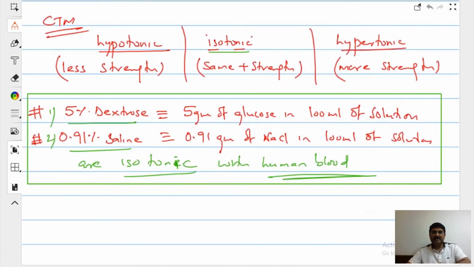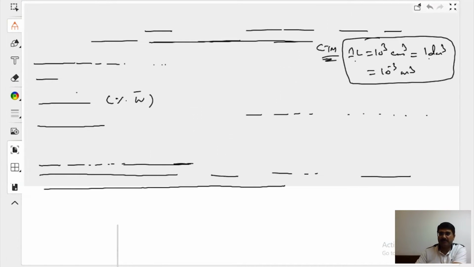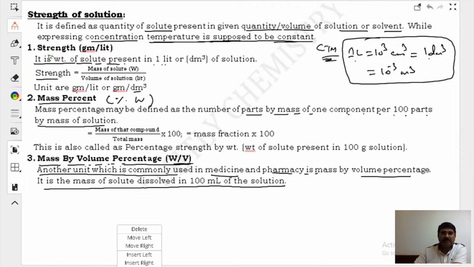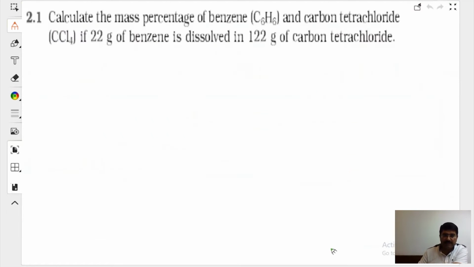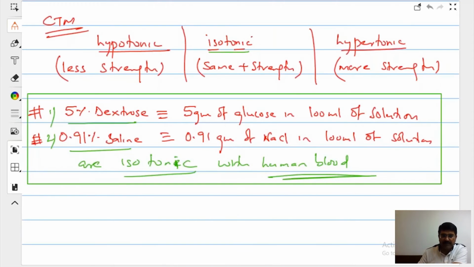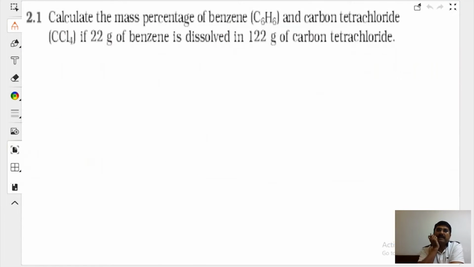So that is going to be isotonic. Do you understand? What is percentage by weight? What is percentage by volume? And what is weight by volume? We have three types of solutions which we are going to discuss. Let us move further. Are you able to understand this?